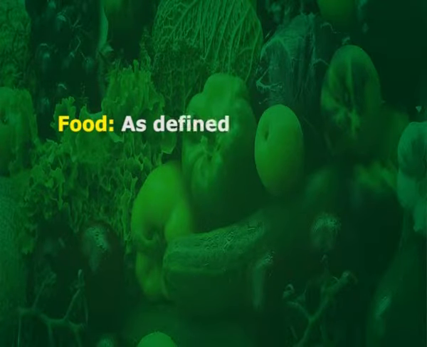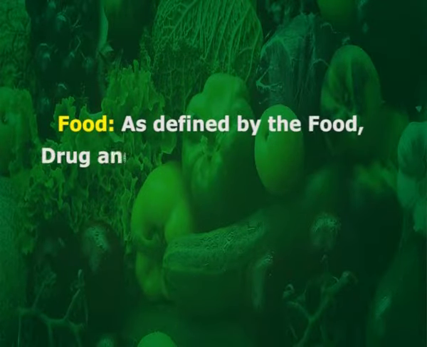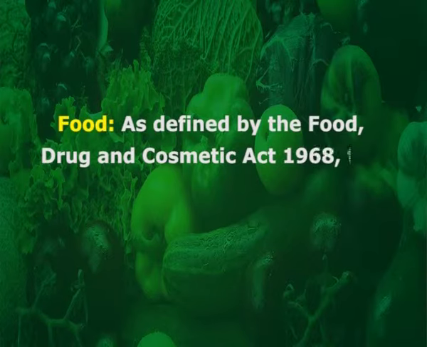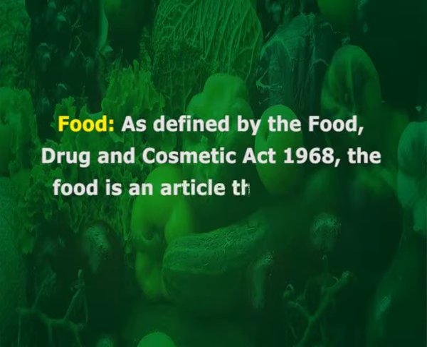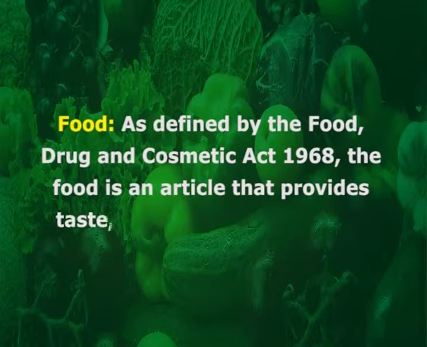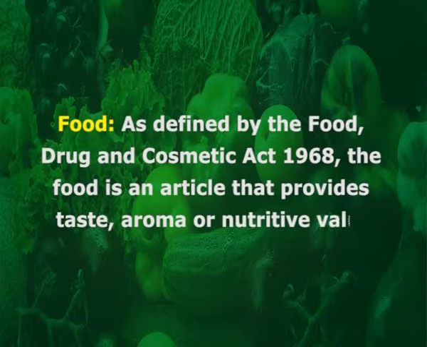First is food. Food is defined by the Food, Drug and Cosmetic Act 1968. The food is an article that provides taste, aroma or nutritive value. The Food and Drug Administration (FDA) considers food as generally recognized as safe, GRAS in short.